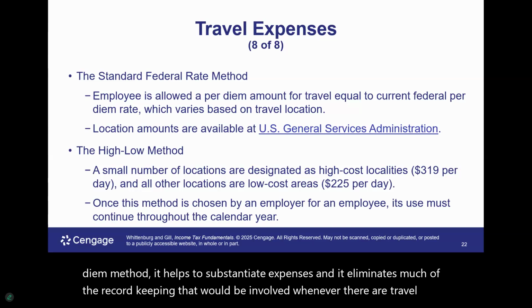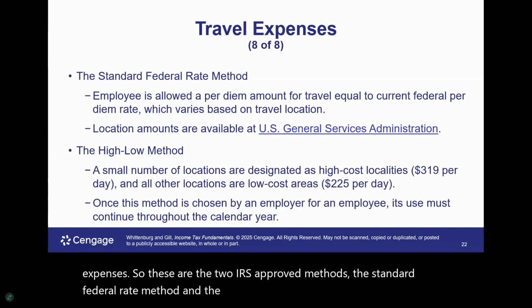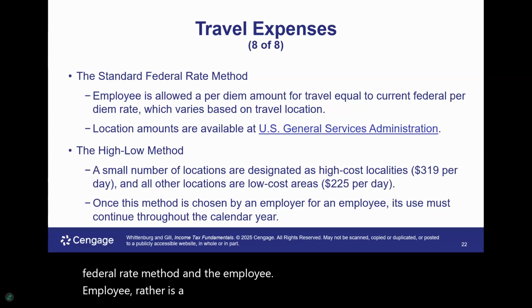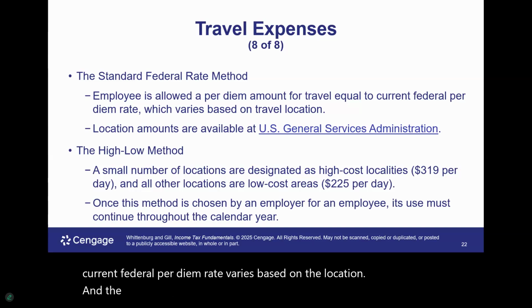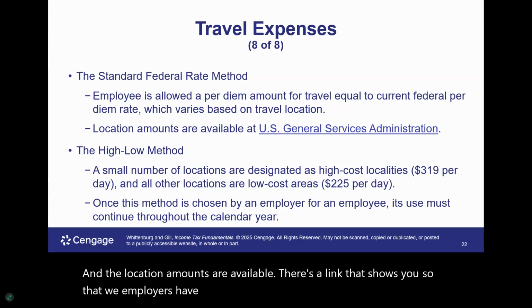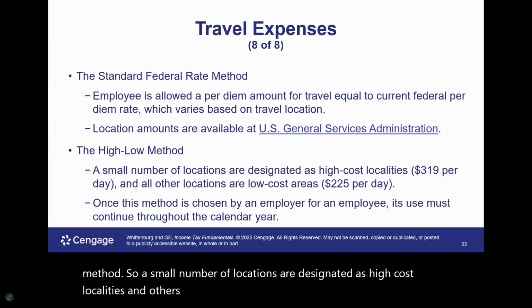So these are the two IRS approved methods. With the standard federal rate method, the employee is allowed a per diem amount for travel equal to the current federal per diem rate. It varies based on the location, and the location amounts are available. There's a link that shows you, so that employers have this readily accessible. We have the high-low method. A small number of locations are designated as high-cost localities, and others are low-cost areas. So it really all depends on where the individual is going.